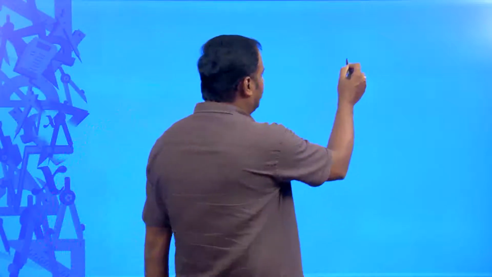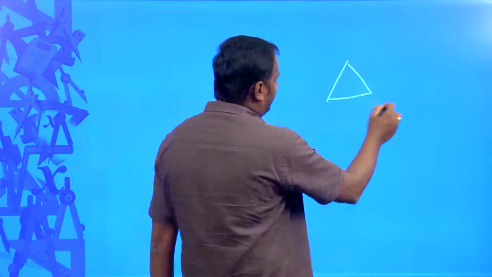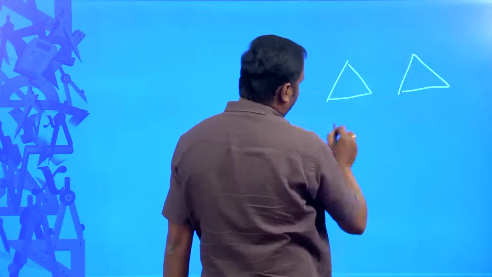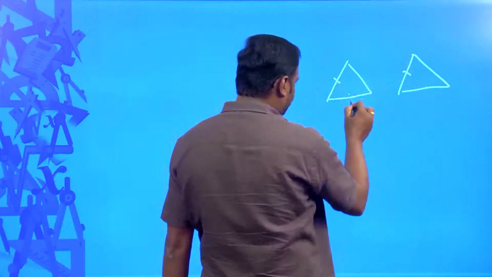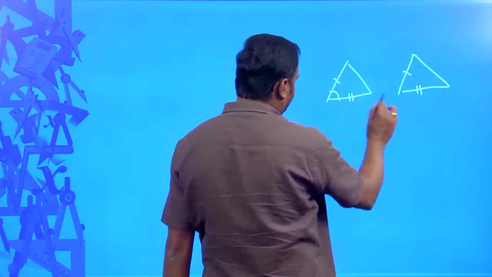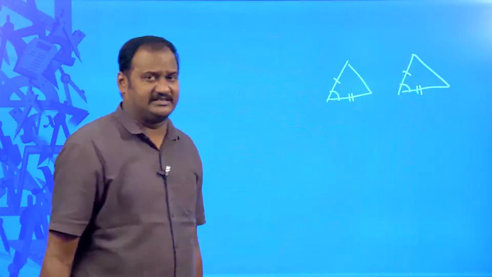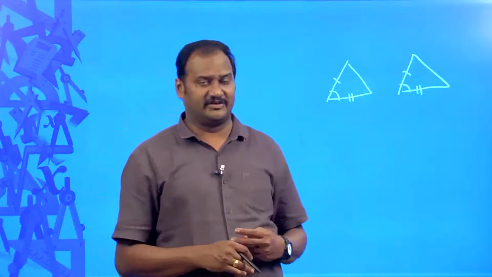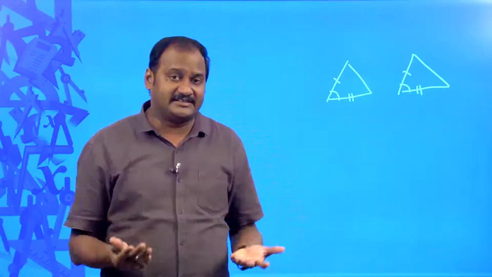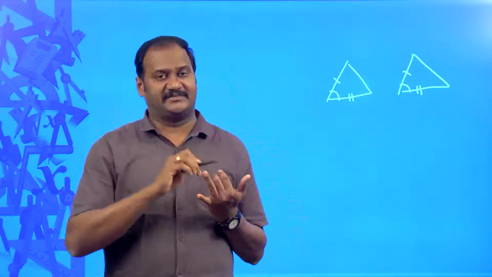We know about congruency, congruence of triangles, congruence of other plane figures also. But what do you mean by congruence of triangles and what do you mean by similarity of triangles? See, for example, two triangles are given. This side is equal to this side and this side is equal to this side, and the angle between them is also equal, then those two triangles are said to be congruent by SAS congruence. Congruence means they are the same in shape as well as the same in size.